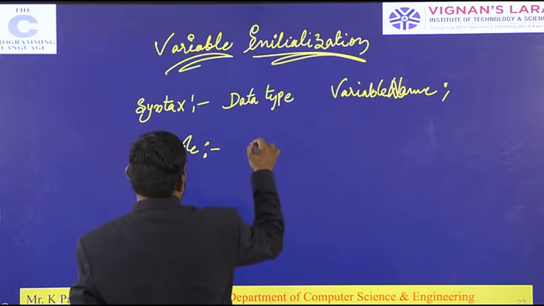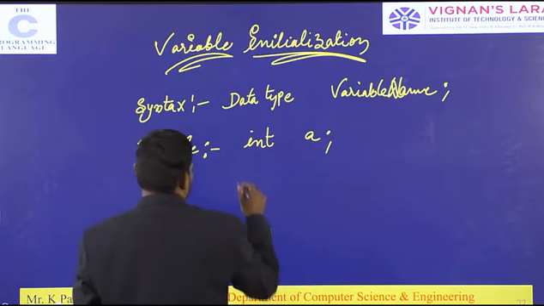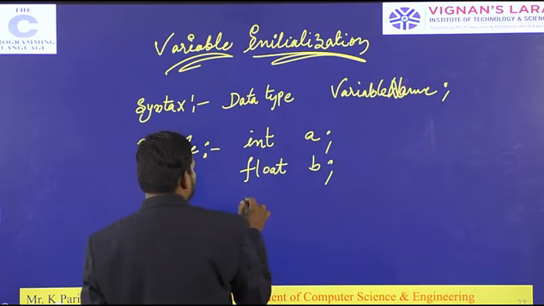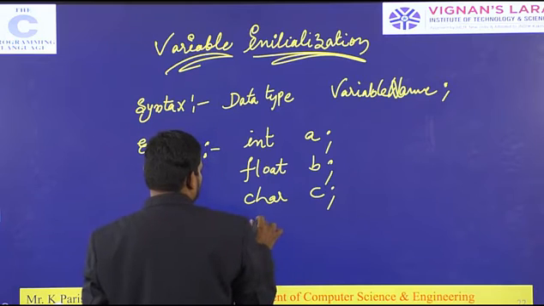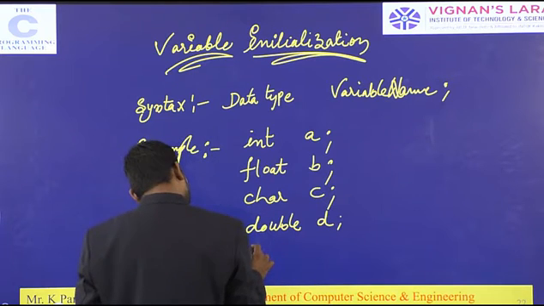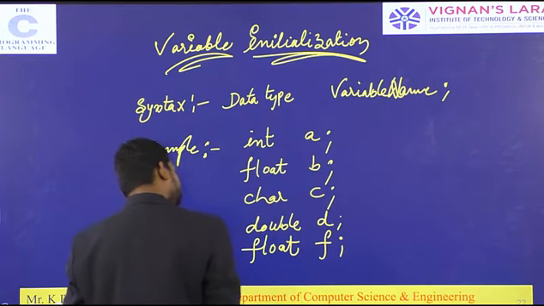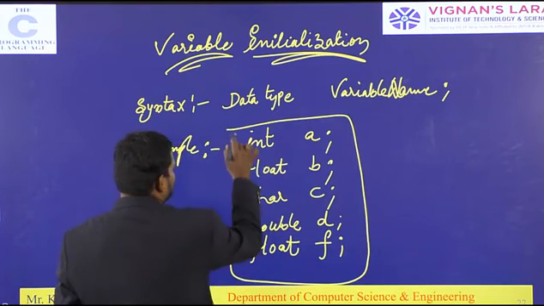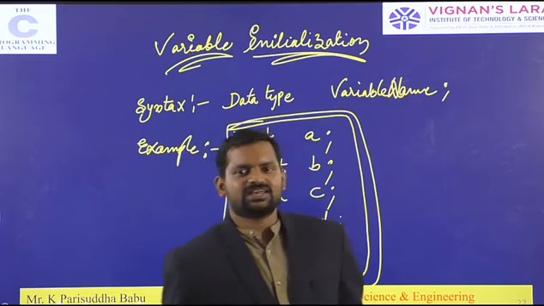For example, int space a. For example, float space b. For example, char space c. For example, double space d. For example, float space f, semicolon. All these are variable declaration examples.